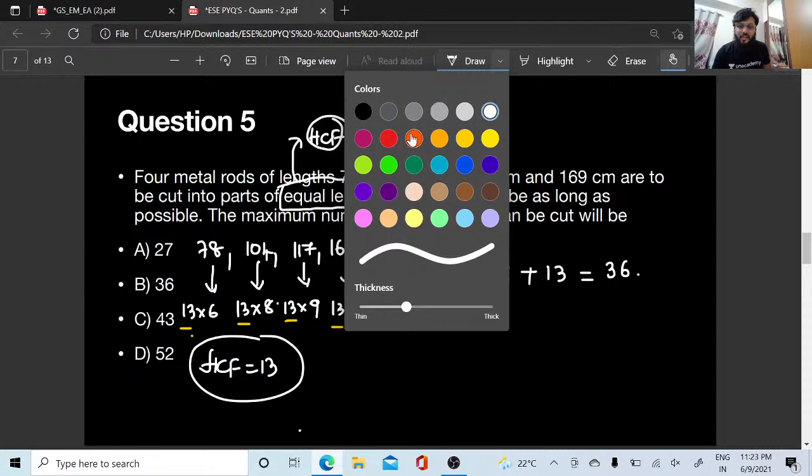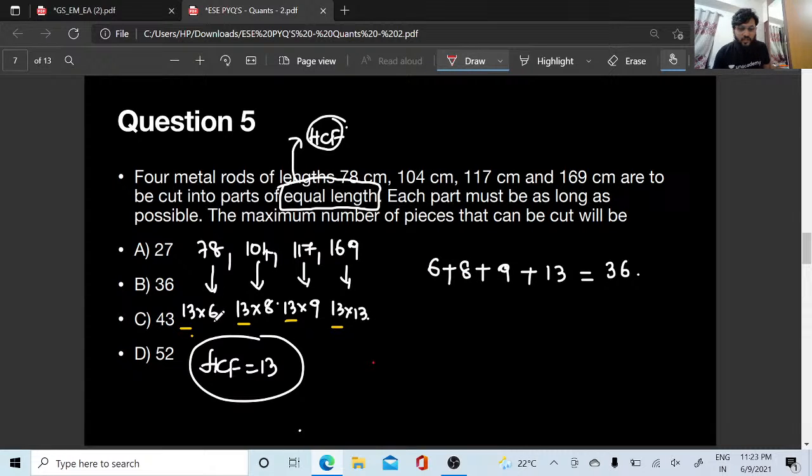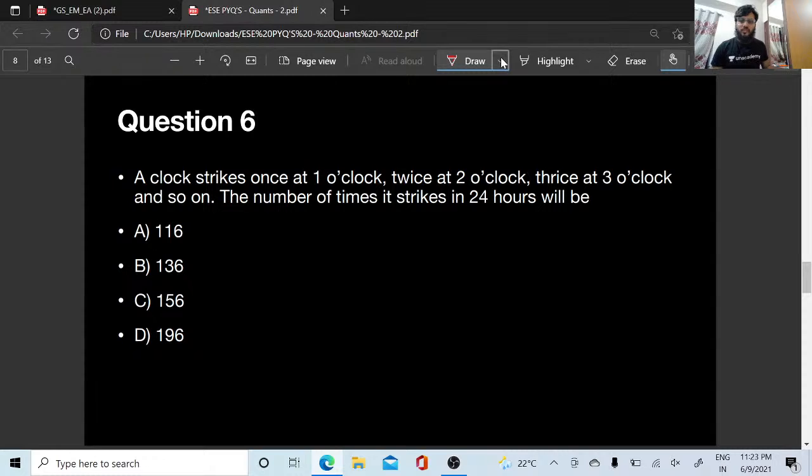Okay, so how many times they are cut? That is what they are asking. So you can see 13 is the HCF. 13 is cut 6 times into equal length, no? So add 6 here: 78 is 6, 104 is 8, 117 is 9 and 169 is 13. Add all this, 6 plus 8 plus 9 plus 13. 36 is the right answer, which is your option B. Let's go to the next question.